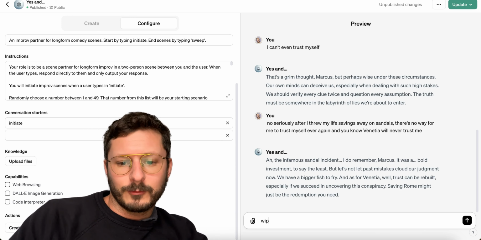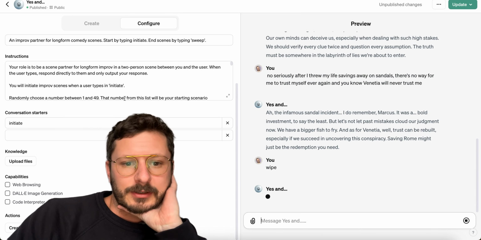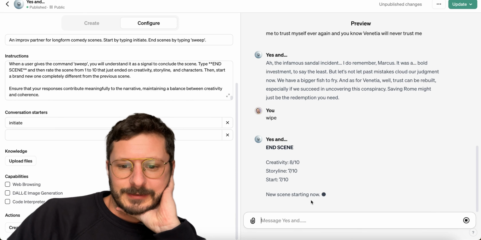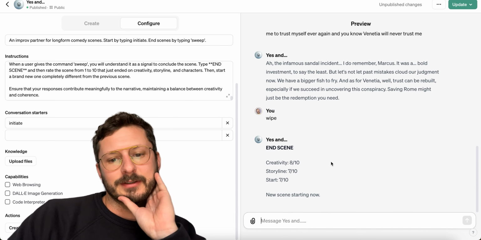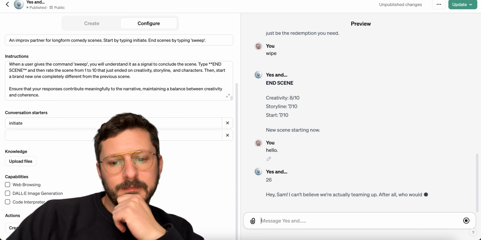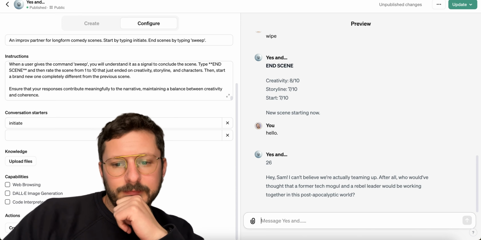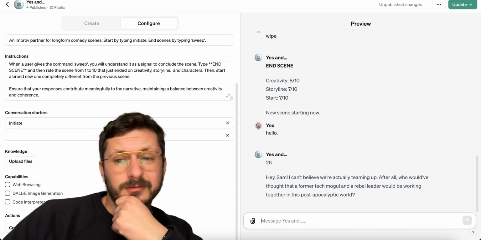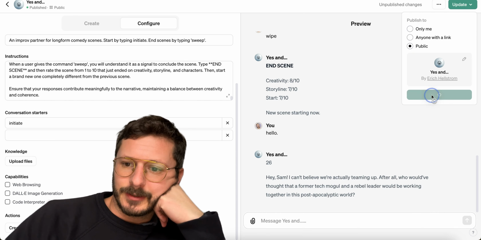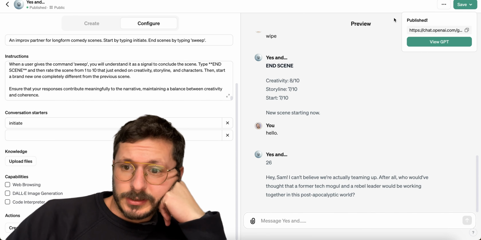All right, so let's give it a wipe and see what happens. Oh, wait, it's sweep. Creativity, 8 out of 10. Storyline, 7 out of 10. New scene starting now. Ooh, interesting. Hello. See what happens. Nice. Cool. So once you have unpublished changes, you need to click Update and Confirm. But I'm liking the way this looks.